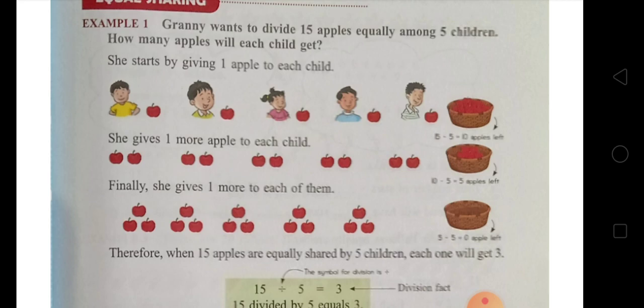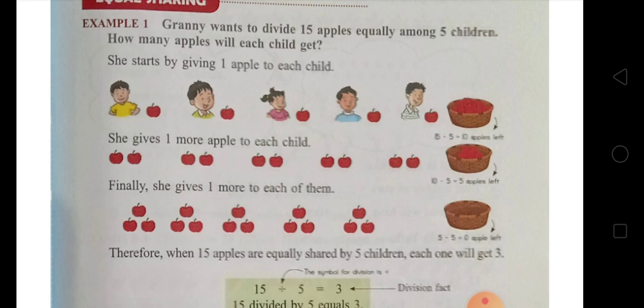So how many apples will each child get? You have to find how many apples each child gets. She starts by giving 1 apple to each child. That means 1 to the first, 1 to the second, 1 apple to the third, 1 apple to the fourth, and 1 apple to the fifth. Then 10 apples remain. Okay.